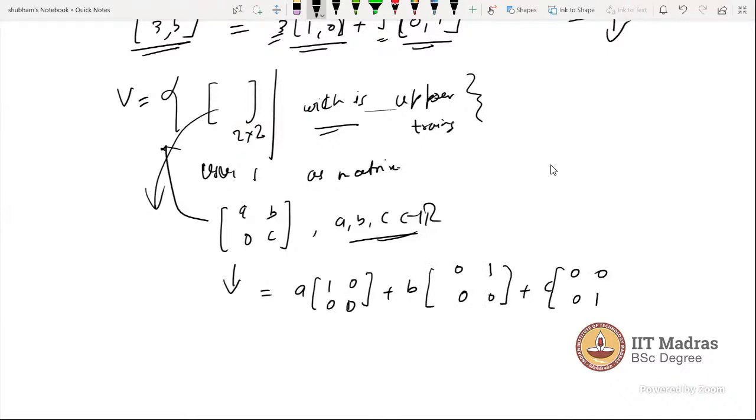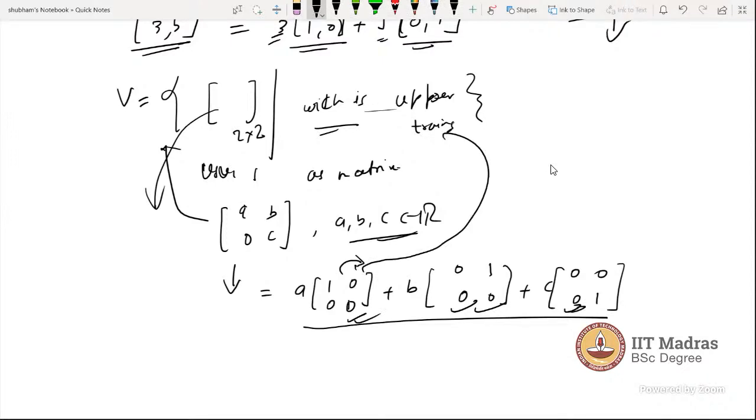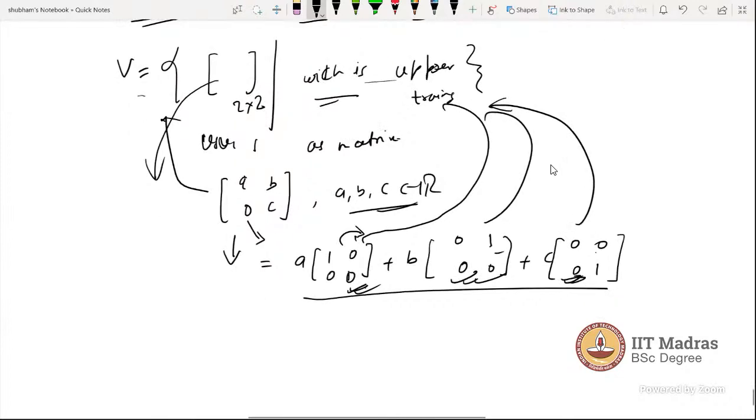These matrices are also upper triangular, so they are elements of V, and they are vectors. These three vectors span the whole upper triangular matrix space of order 2 cross 2.